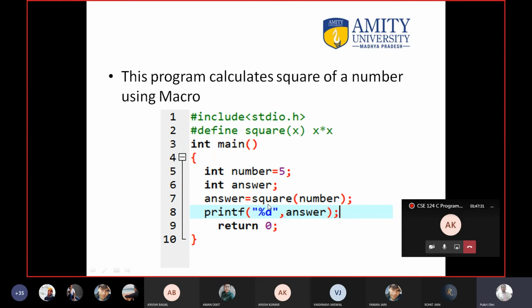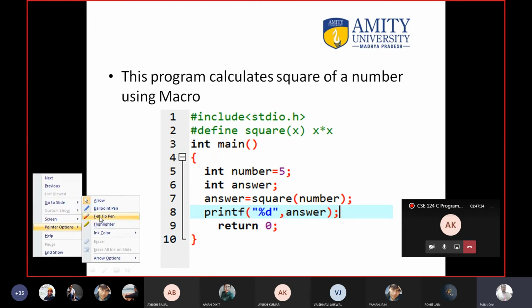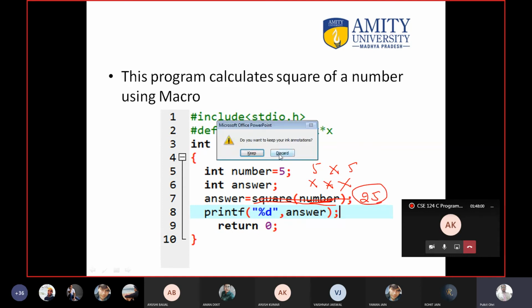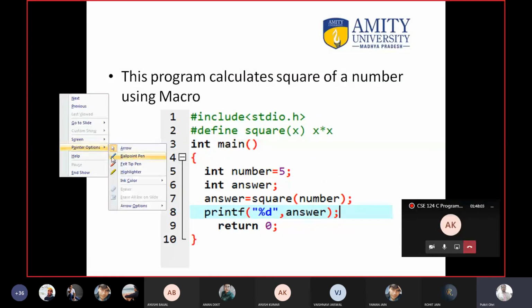Okay. So here what happens? Here this is a macro and this is a macro call, but it is not a macro call. Means before the compilation, instead of this, x multiply x is written. And instead of x, because number is there, in the x value 5 and 5 will go. So here directly 25 is pasted. I hope you guys are understanding it. I will explain it for one more time because this is important, how macros work.